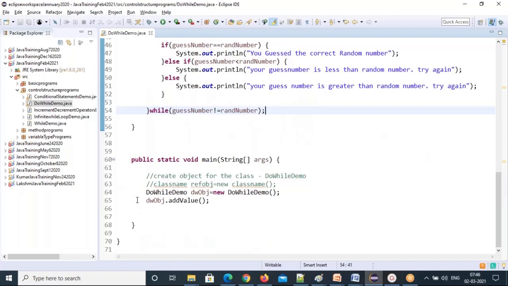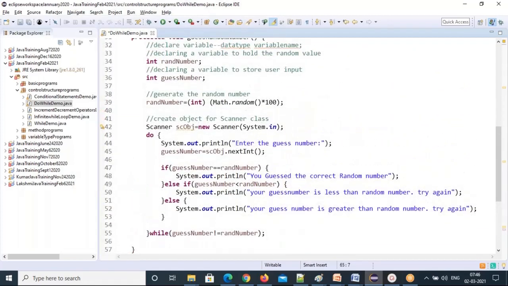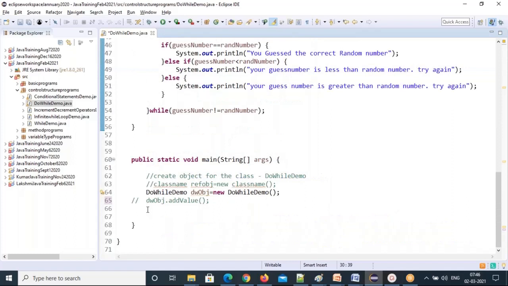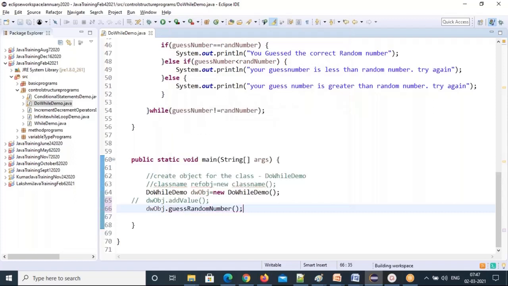So let's call that and see how difficult it is, and keep guessing. You have to guess correctly. So that's the method I'm just calling. I commented out the other method because again it will ask a scanner object one more time, so I don't want that. So dw object dot guess random number method.